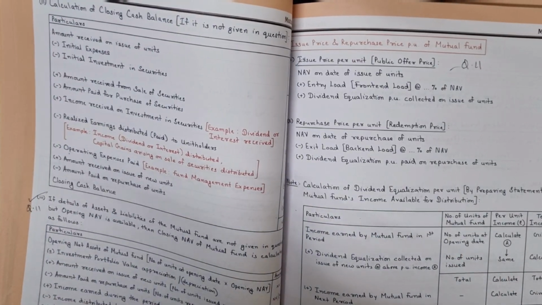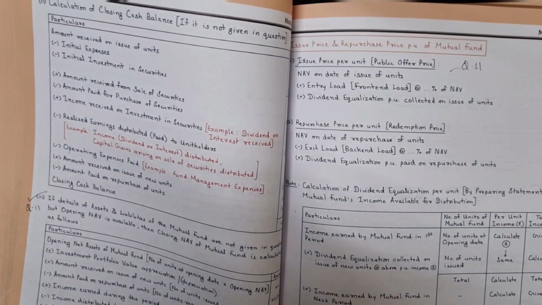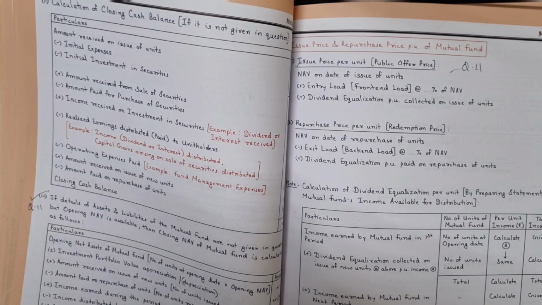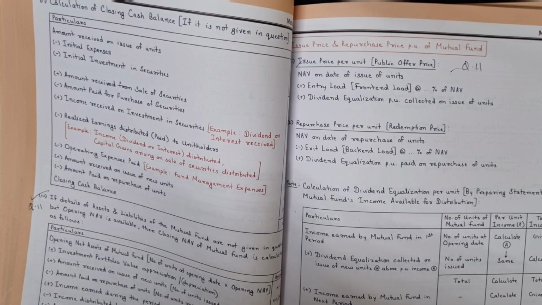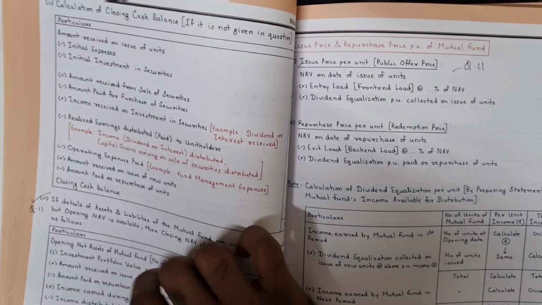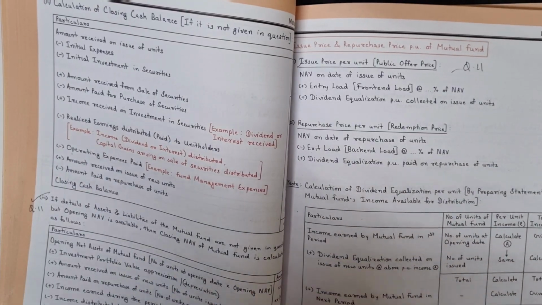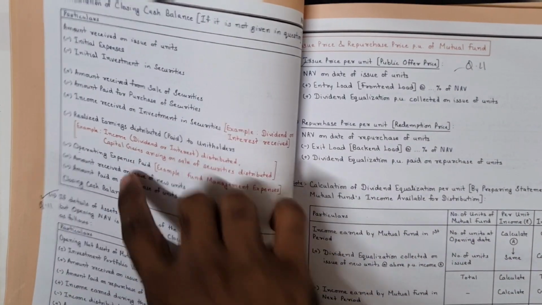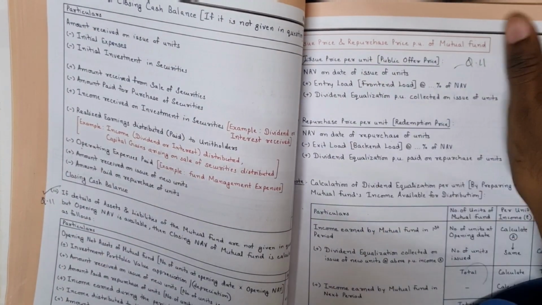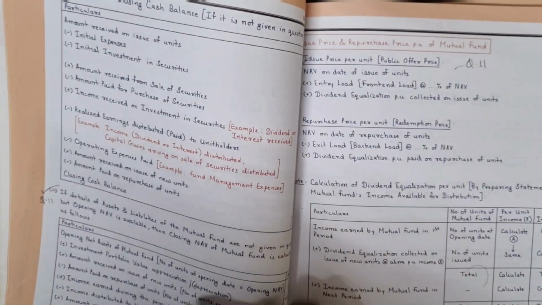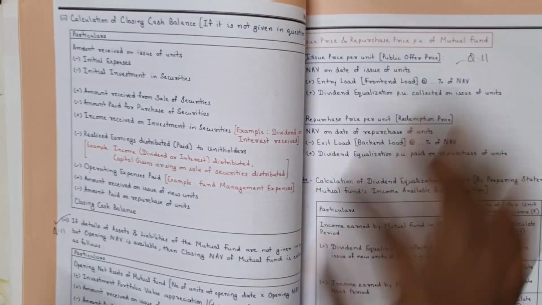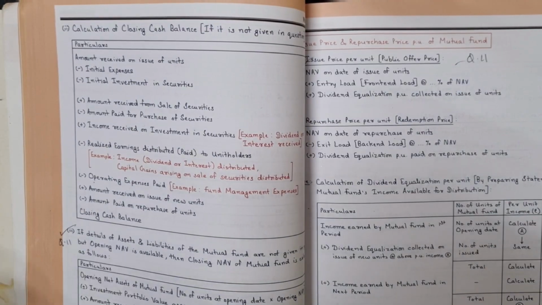Next, income earned during the period and income distributed to unit holders also form part of your cash balance only. Income received from sale of securities minus amount paid on purchase of securities also. So it is your cash balance plus your investment value minus many things that can be: operating expenses paid, accrued expenses, arrears of expenses, whatever the case may be. But it is formed by using the closing cash balance only. You just need to understand the balance sheet well.